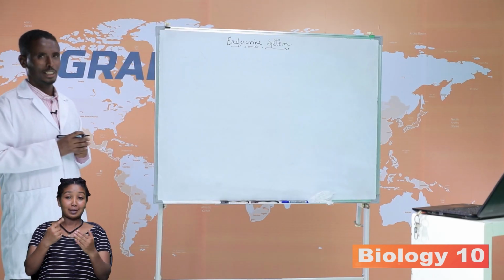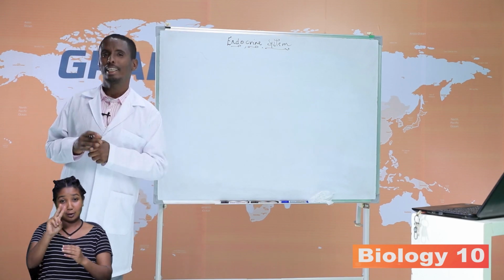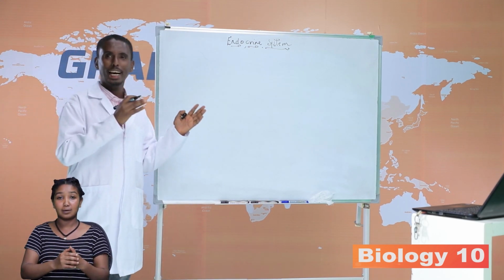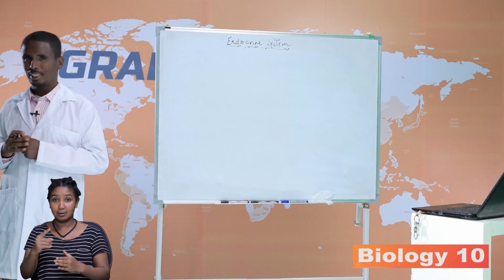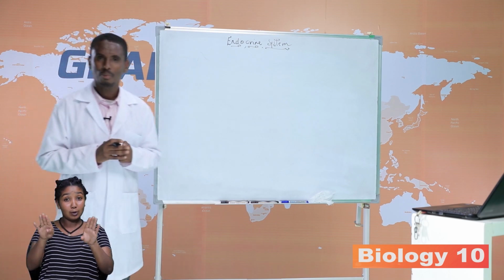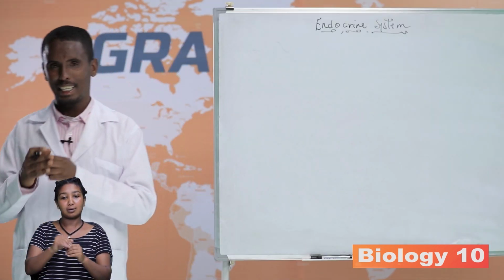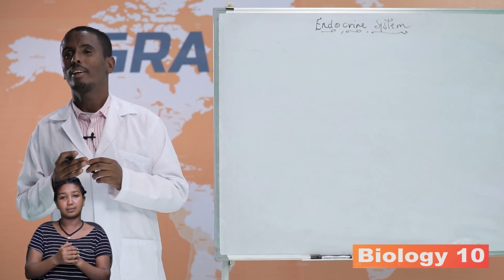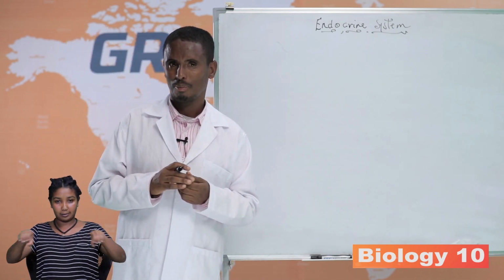There are two types of glands, the endocrine glands and the exocrine glands. The endocrine glands are ductless glands, whereas exocrine glands have ducts.